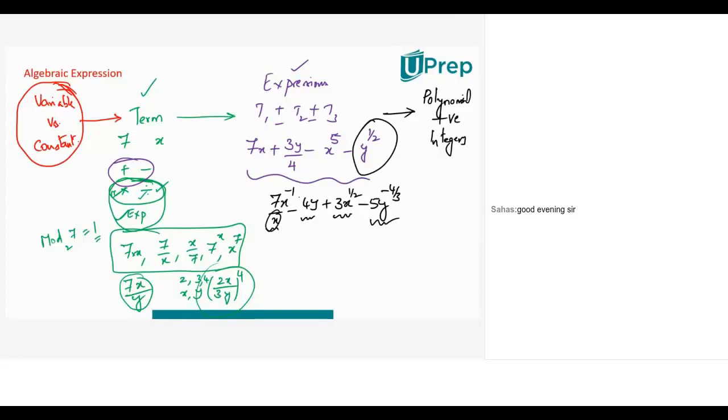Now you tell me. 3x square minus 4x cube plus 6. Is this a polynomial? Milan? If you can't speak, you can type. Bhumika, what do you think? Is it a polynomial? Yes, sir. But there is a negative power. But sir, only if the power of the variable is negative, then it cannot be a polynomial.